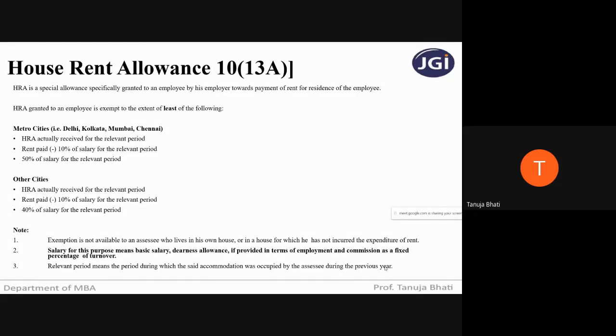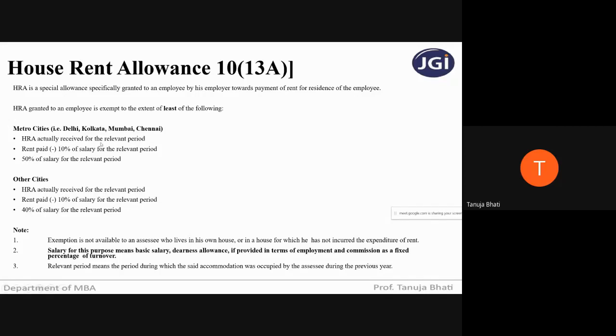For the period in which he was not staying in the rented house, that period will not be calculated as relevant period. Relevant period means the period in which he is staying in the accommodation on a rental basis. So this is nothing but the house rent allowance. Quickly, let me recap this. House rent allowance is nothing but an allowance given by the employer to the employee for the payment of rent for the residence of the employee.